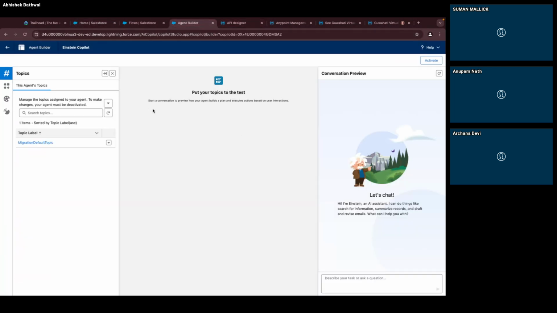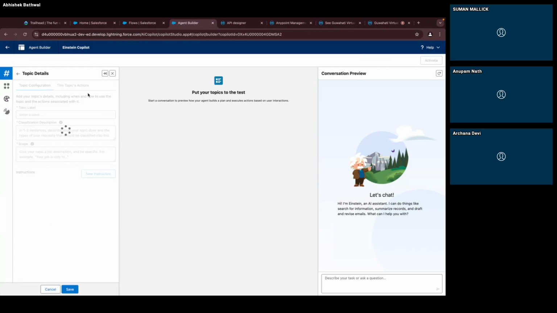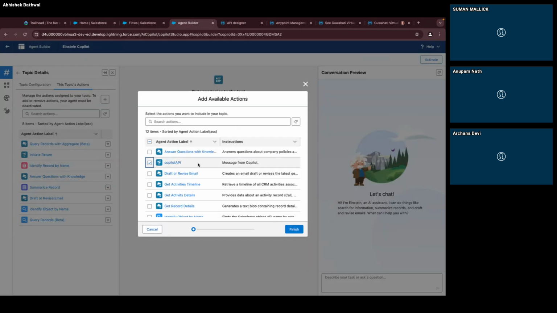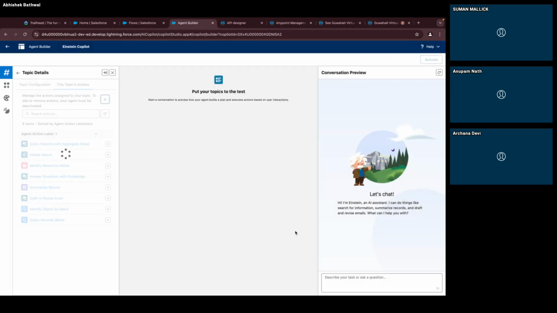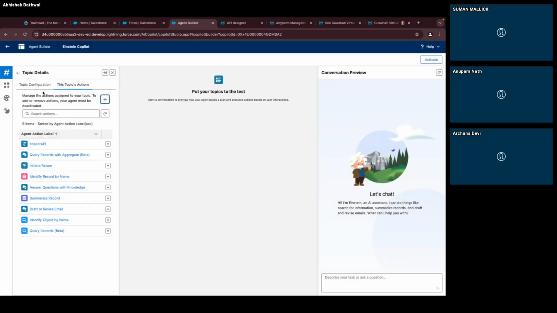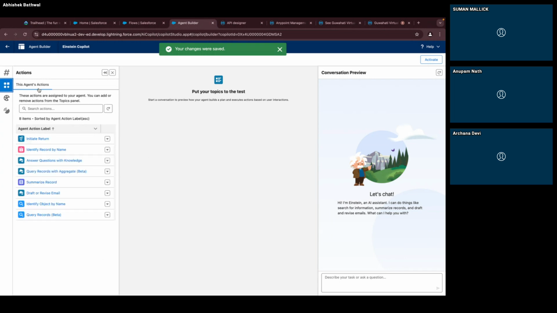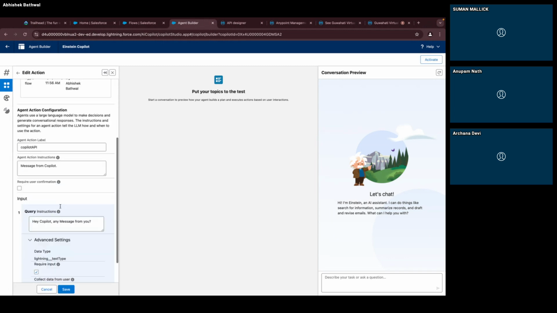But before that, the action what we have created will put the action in our Copilot. So you'll see this, the agent topic. You need to edit this. Go to your topic action. Okay. Go to add, and this is your Copilot API. Finish. Okay, you'll see it over here. Save it. Now go to your agent actions, refresh it, and you will see the Copilot is added now. Okay, you can open and you can see what we have defined.